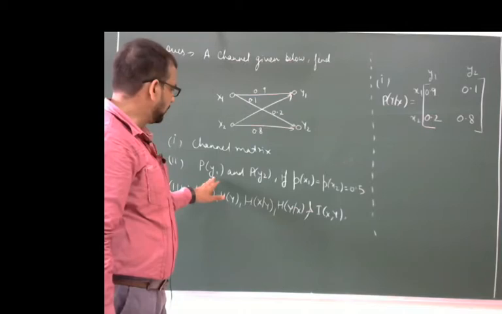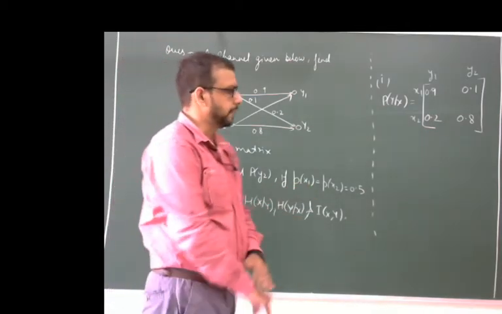Now after that, what will be this value, and P(x1) and P(x2) are already given.